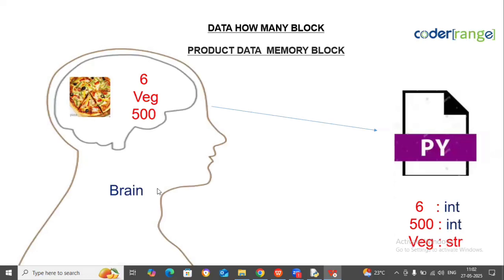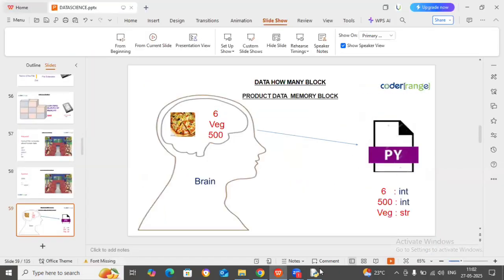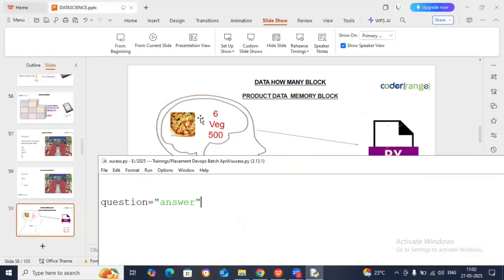For example, if I have in my brain a pizza with six quantities, veg flavor and 500 rupees cost, how will I write it in this Python file? Six is data, so the variable is quantity is equal to 6. Very good. And flavor is equal to veg. And price is equal to 500. This is how a coder will write code in real time.